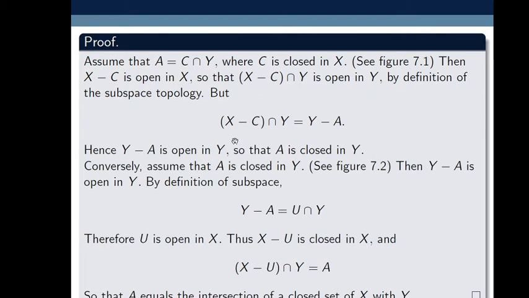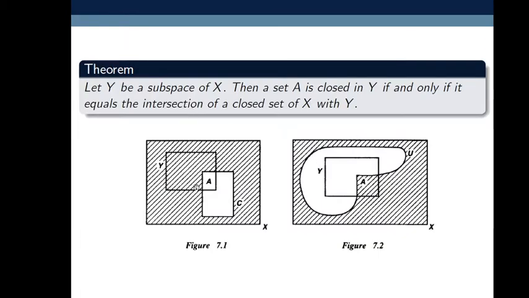But X minus C intersection Y is equal to Y minus A. For this, take X minus C from the whole topological space.